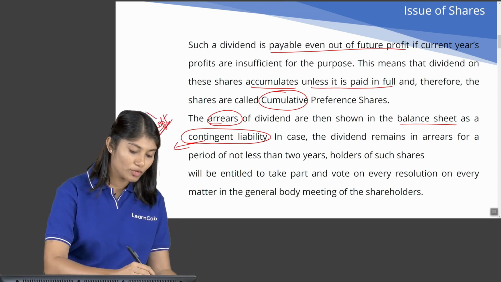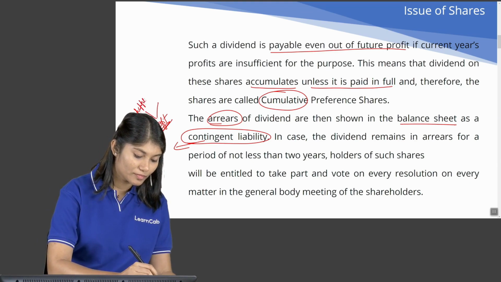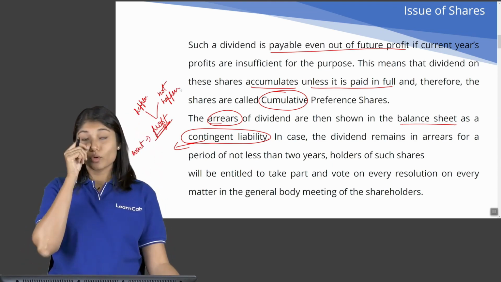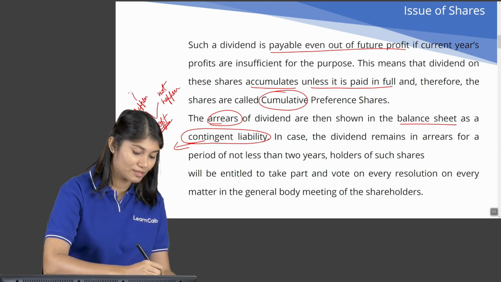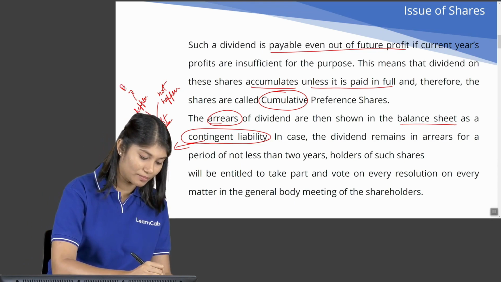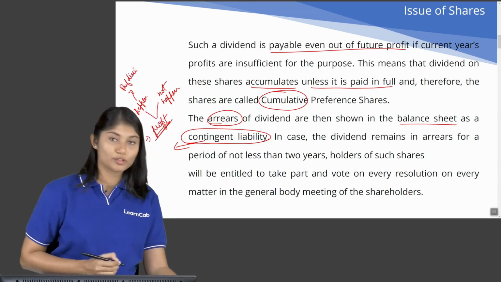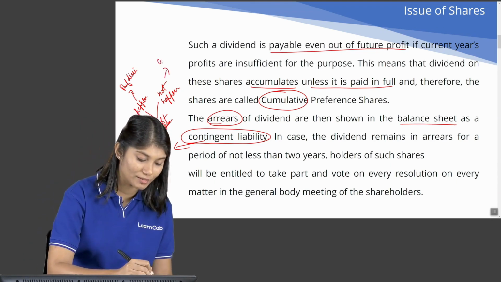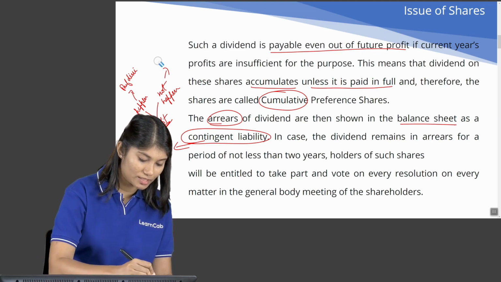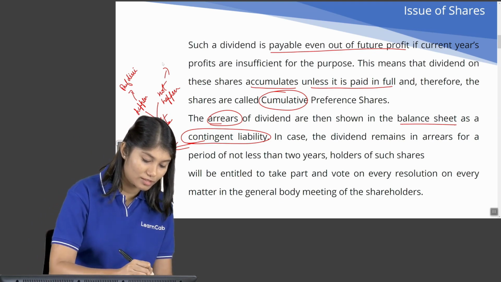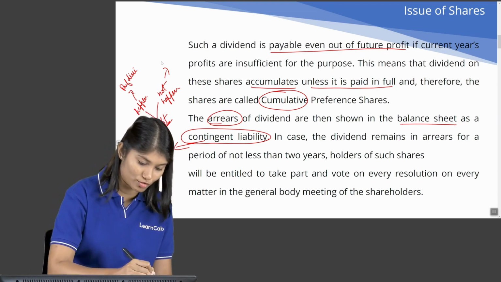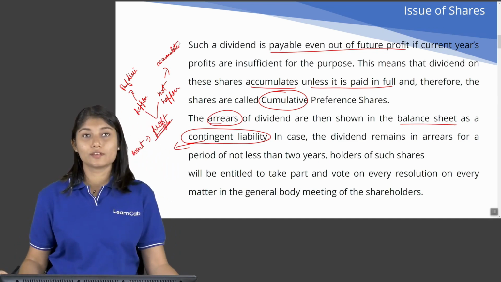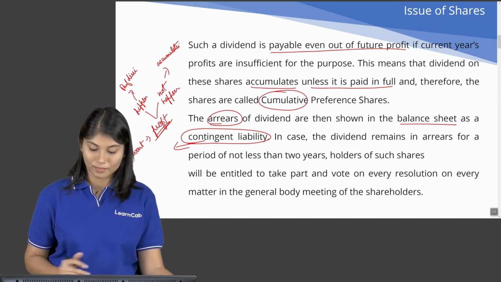So, we don't know whether this will happen or not happen. So, if there is profit, if it happens, then you have to give the dividend. If it does not happen, what will happen here? It will accumulate. This is the case where cumulative comes into the picture. It accumulates.